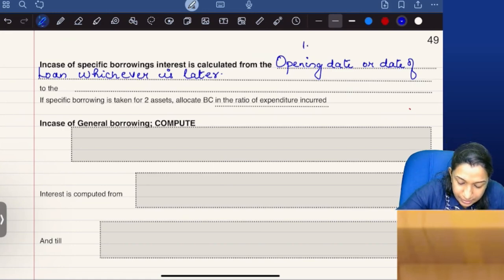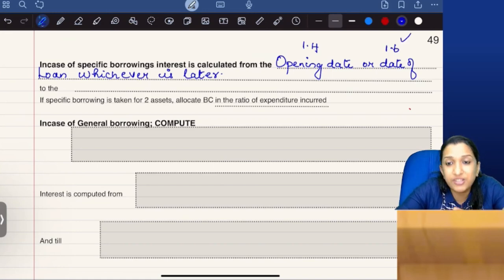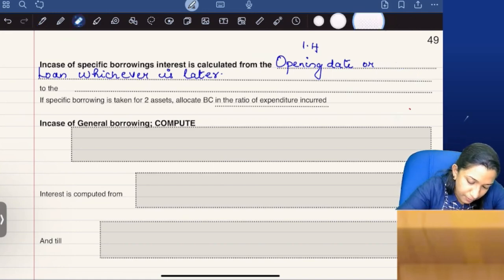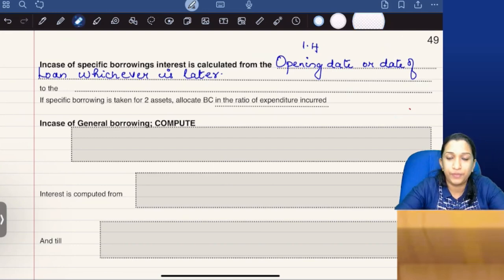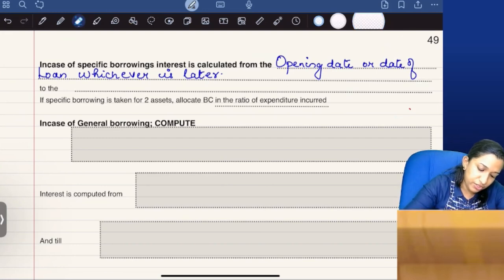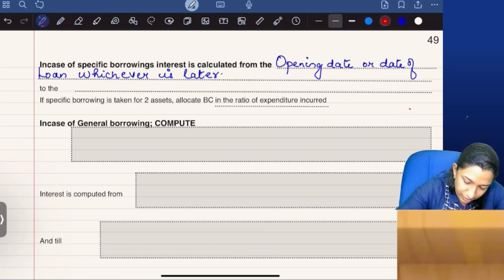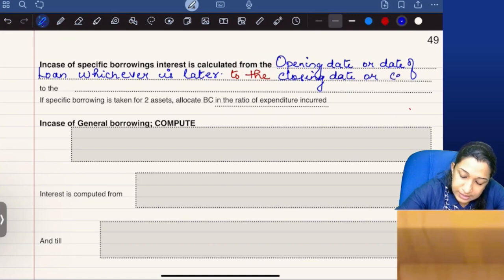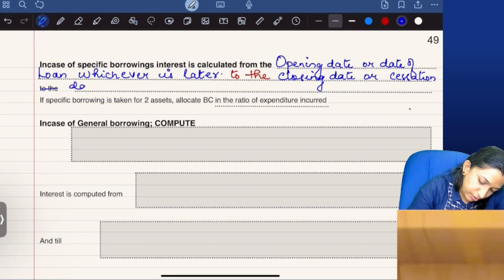If 1st April is my starting date, but the loan is taken from 1st June, then interest will be calculated from 1st June, whichever is later. If nothing is mentioned, I'll assume it is from the beginning, 1st April.